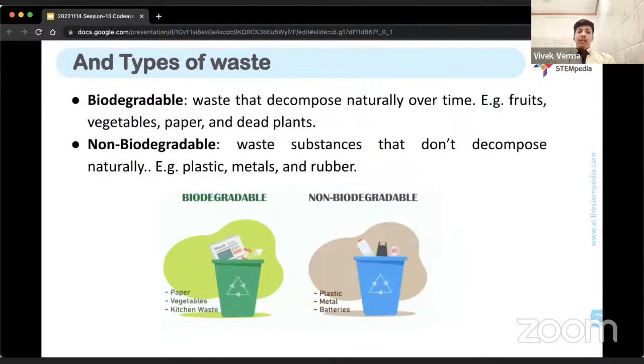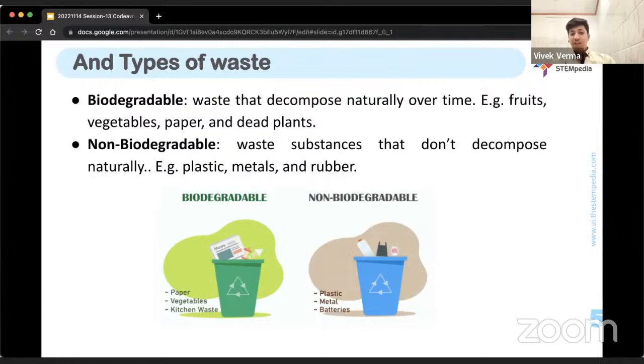Now, there are different types of waste. We have two types of waste. First is biodegradable and the second one is non-biodegradable. The first one, by the name bio, you can see that it is a kind of waste that can be decomposed naturally over a specific period of time. It takes a few months, or for some types of paper, a few years, to decompose properly. Then you have dead plants that can be decomposed.